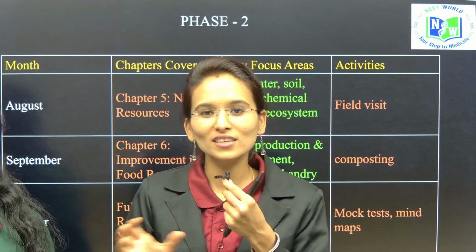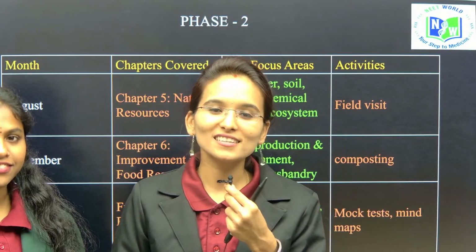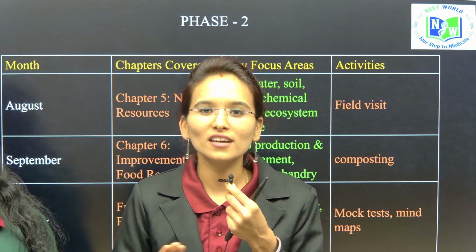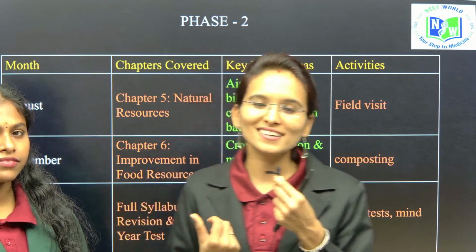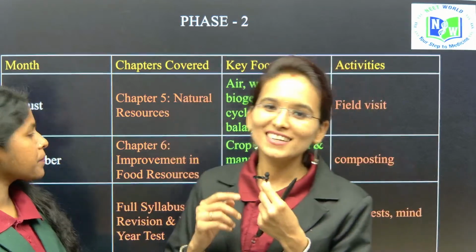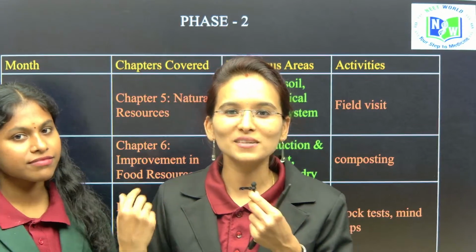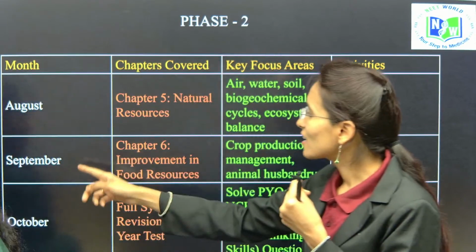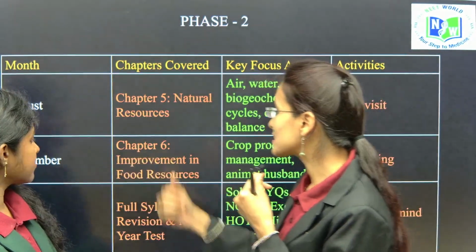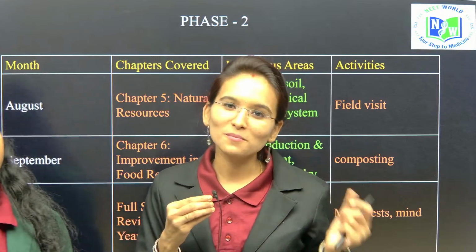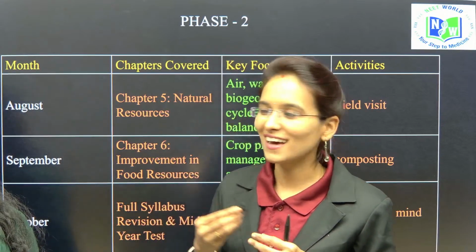By observing these two types of areas and collecting information on pollution, like water pollution or air pollution, you get a crystal-clear idea and learn this chapter in an interesting way. It is a very natural chapter that every student can attempt easily. Coming to the sixth chapter, Improvement in Food Resources, here you need to perform some activities, which will be explained by Narayani ma'am.